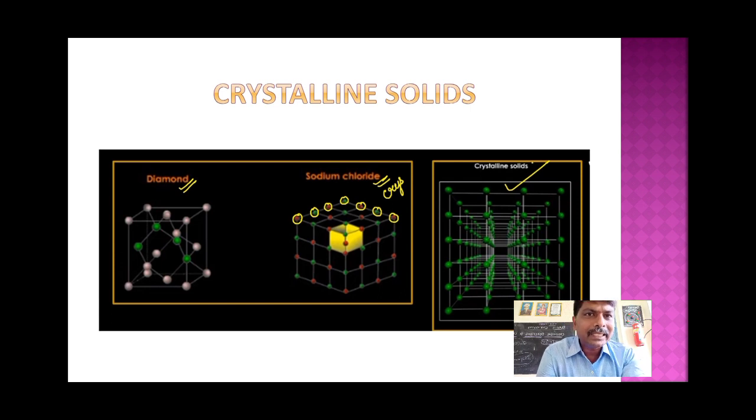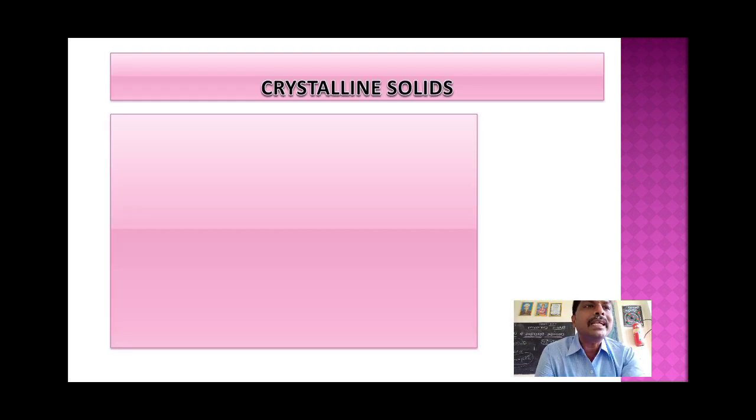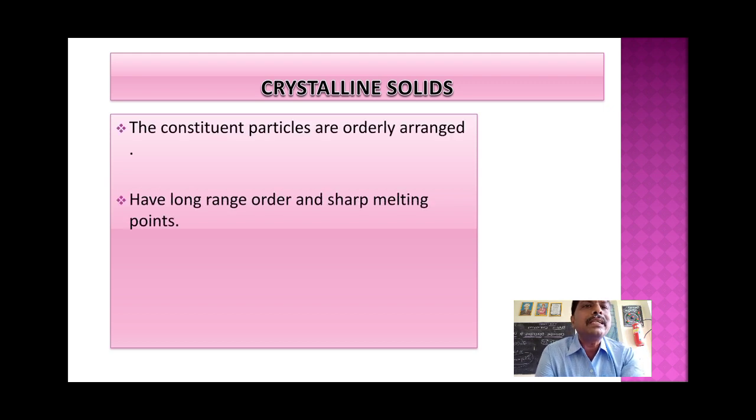In these structures, particles are regularly arranged, orderly arranged. So these types of solids are called crystalline solids. What are crystalline solids? The solids in which the constituent particles are orderly arranged are called crystalline solids.